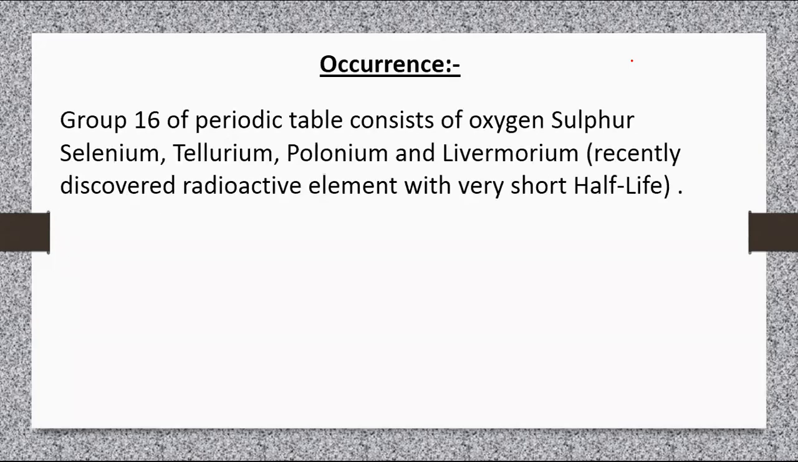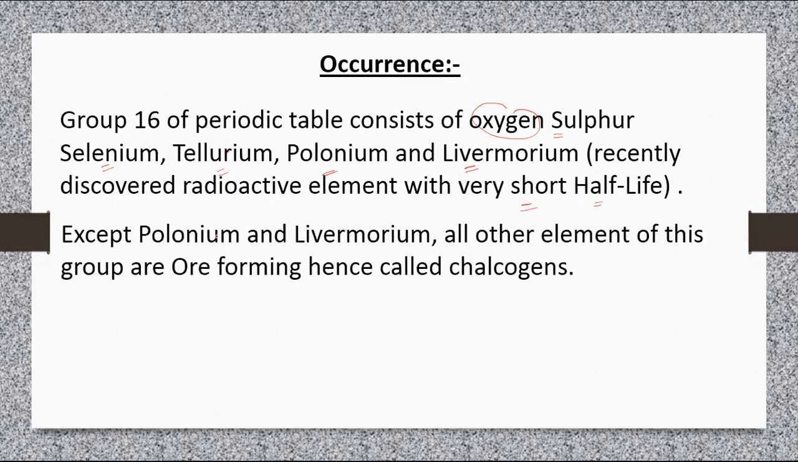Group 16 of the periodic table consists of oxygen, sulfur, selenium, tellurium, polonium, and livermorium, a recently discovered radioactive element with a very short half-life. Except polonium and livermorium, all other elements of this group are ore-forming, hence called chalcogens.